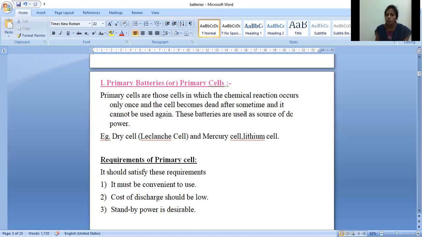These batteries are used as a source of direct current power. So it is used as a source of DC power, not AC power. It is used as a DC power.